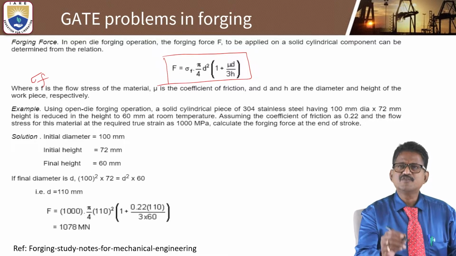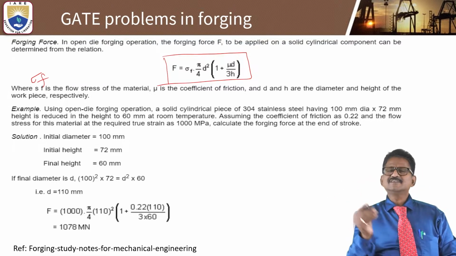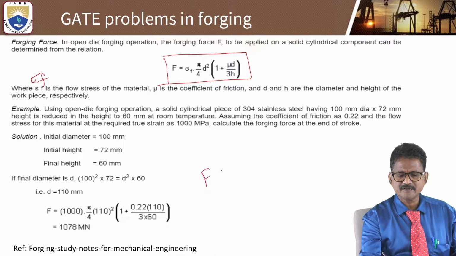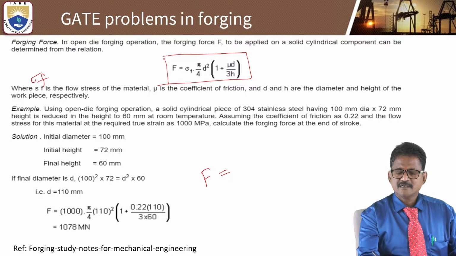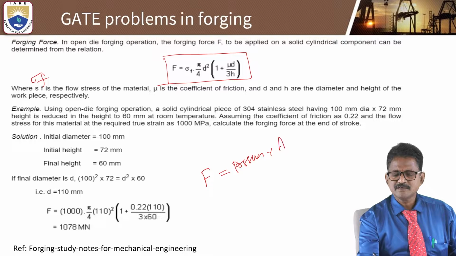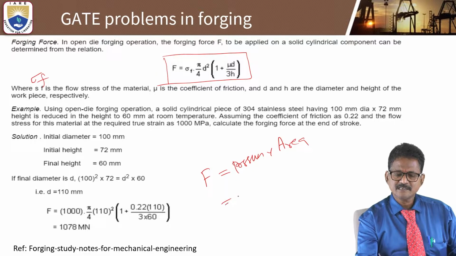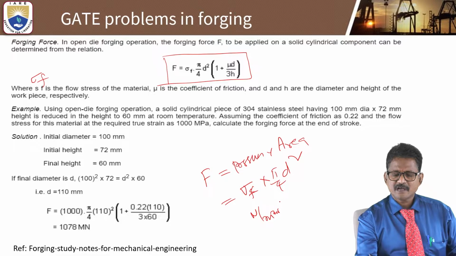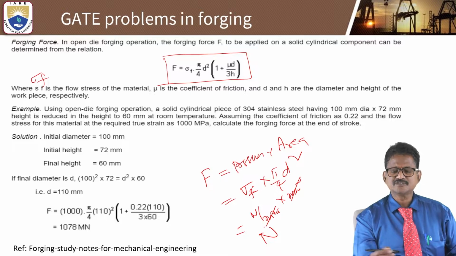As you know, force is equal to pressure into area. So force can be defined as pressure into area. Pressure here means sigma F, the flow stress, into area. Area means pi by 4 d square. In general, stress is in Newton per mm square, and area is in mm square. These will cancel, and finally you will get force in newtons.